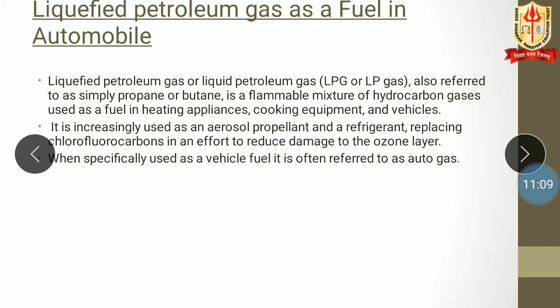It is increasingly used as an aerosol propellant and a refrigerant, replacing chlorofluorocarbon in an effort to reduce damage to the ozone layer. When specifically used as a vehicle fuel, it is often referred to as auto gas.